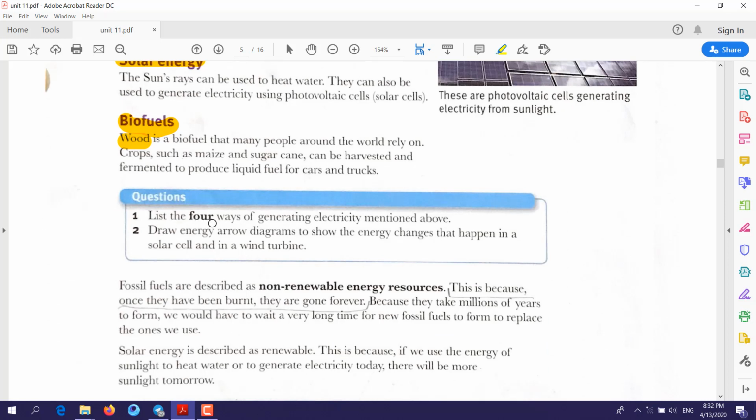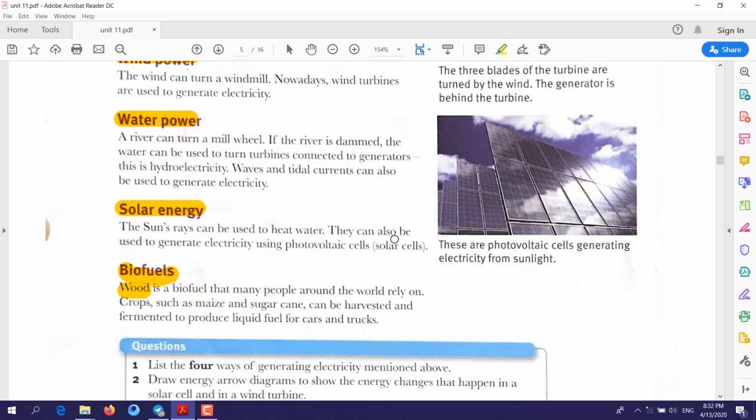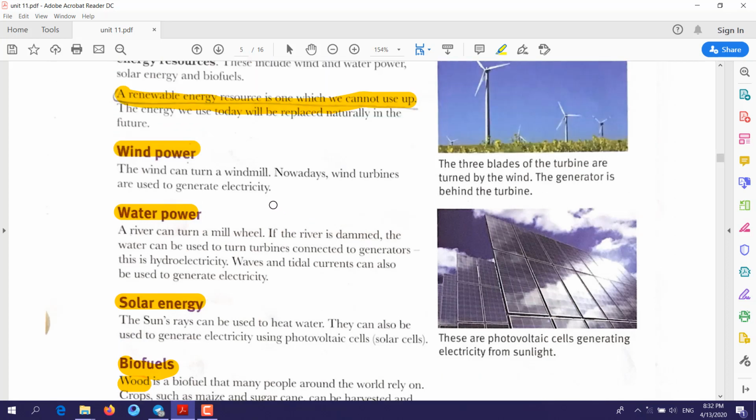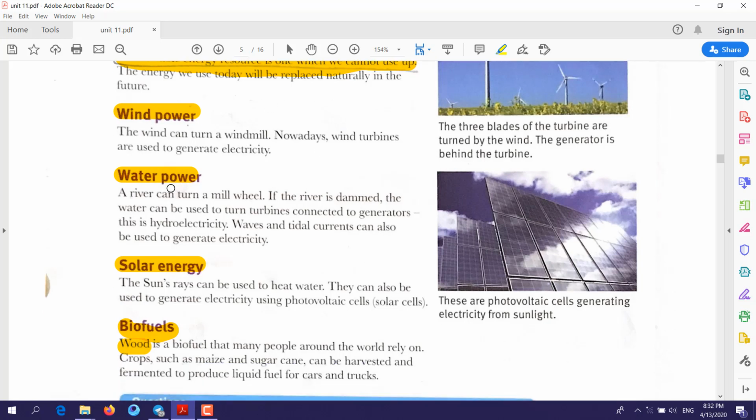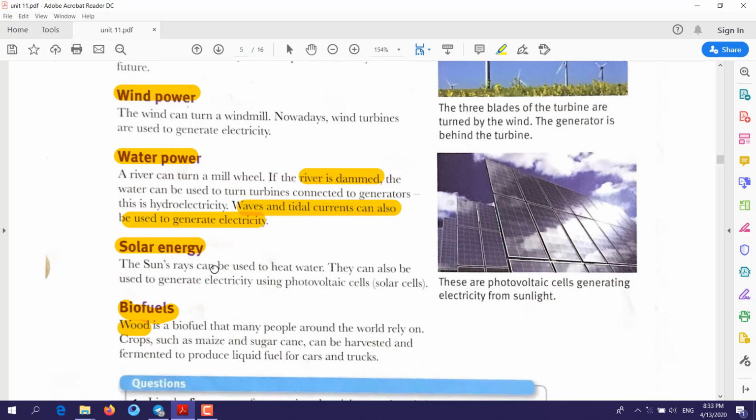Question number 1. List the 4 ways of generating electricity mentioned above. Wind power, we can use it to generate electricity. Water power, we can also use it for generating electricity. Here it's a river, dam, and waves and tidal. They can also be used to generate electricity, and also the solar energy.